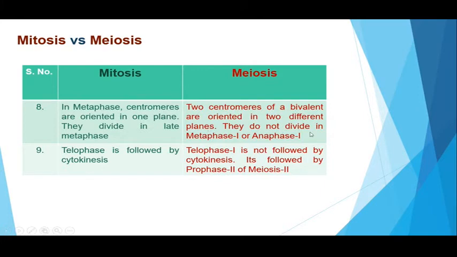They do not divide in metaphase 1 or anaphase 1, although they do divide transversely during metaphase 2 or anaphase 2, but they don't divide at all in metaphase 1 or anaphase 1.